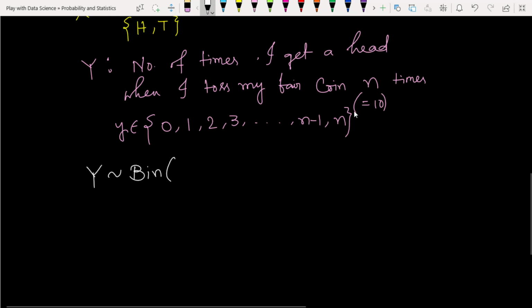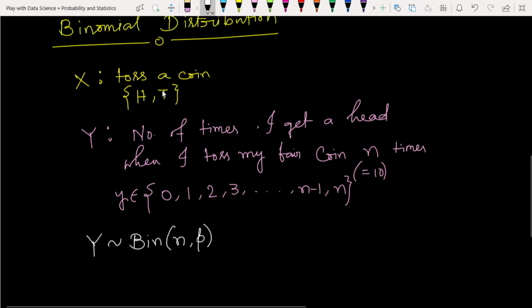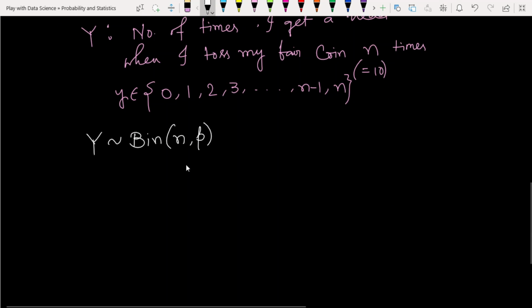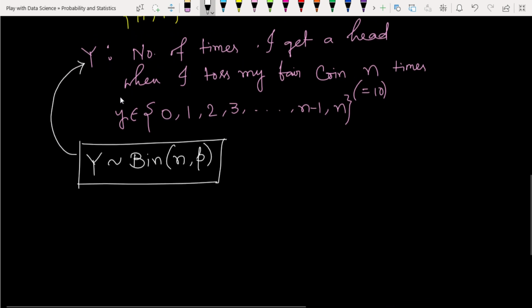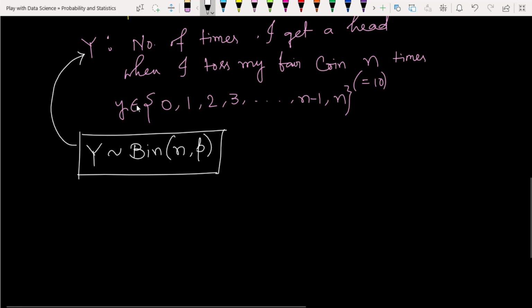How many times we toss the coin, n, and the corresponding probability of a head. These are the two things we have to know. This is the simple distribution of such random variables.